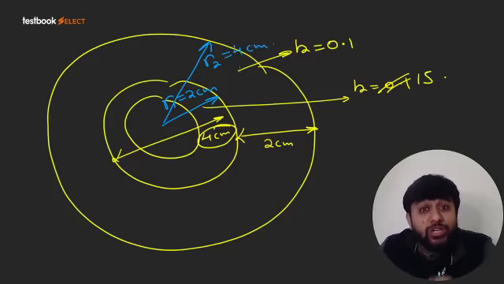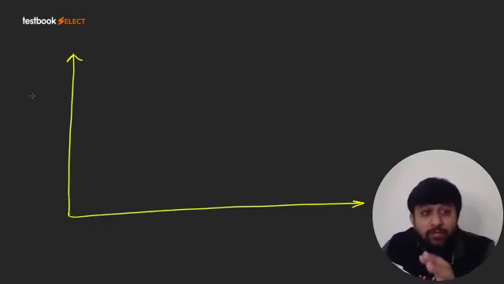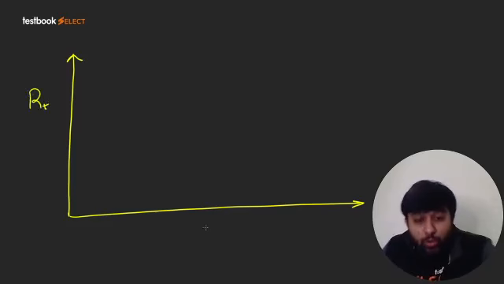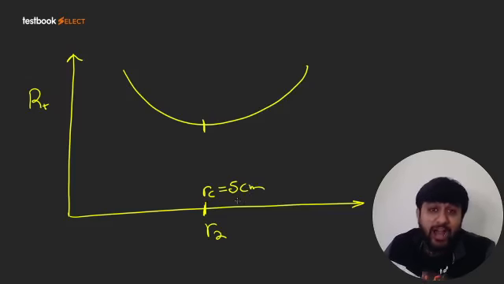My question is, if we add more insulation, what will happen to the heat transfer rate or thermal resistance? Right now the outer radius of insulation is 4 centimeter. What will happen to the heat transfer rate if more insulation is added? So guys, we also know that the total thermal resistance versus R2 graph goes like this. And this resistance is minimum at RC, when R2 is equal to RC. Now how much is RC? RC is 5 centimeter in this case.